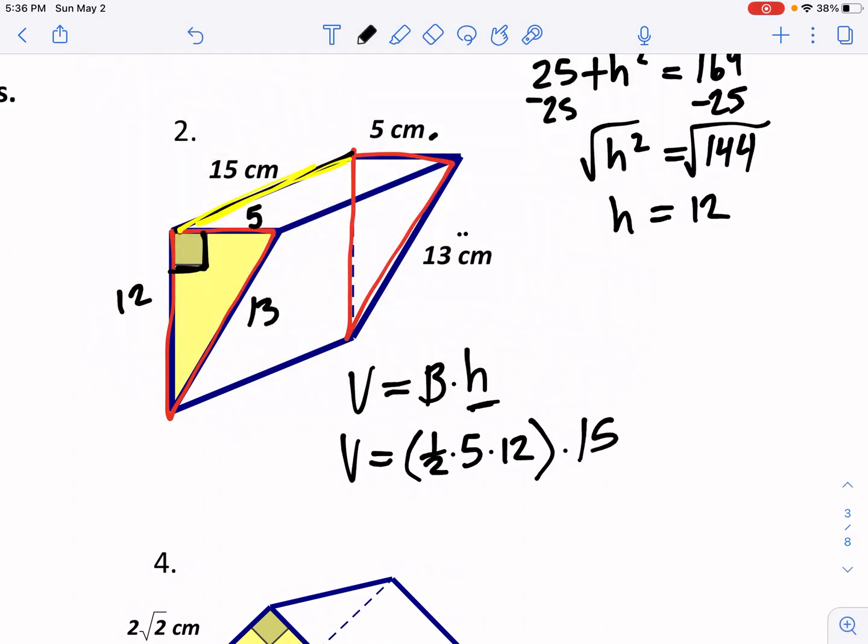15. So we have 1/2 times 5 times 12 for the area of the base, then times 15 for that height in terms of volume, and now we can multiply that all together. You can use your calculator for this. We have 1/2 times 5 times 12 for the area of the base, which gives us 30, times 15, and we get the volume is 450 centimeters cubed.